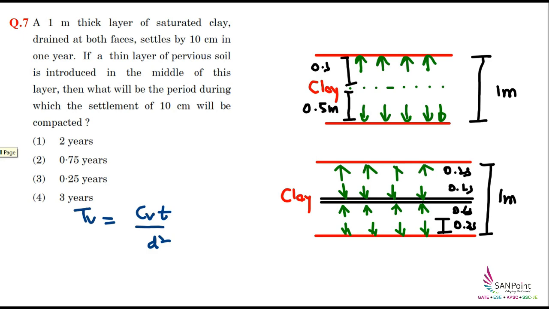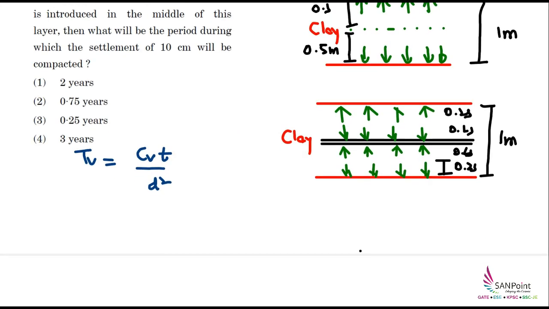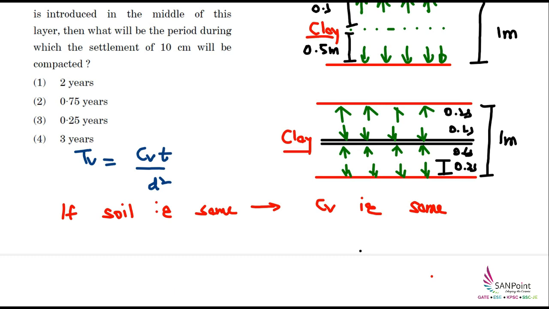Now this is the general expression. Now how to use it here? For that we should understand 2 points. That if our soil is same, if we are not changing the soil, that means the CV value is same. CV value will not change. If the soil is same, in the first condition it was clay, again it is clay. So in both the cases, CV will remain same.